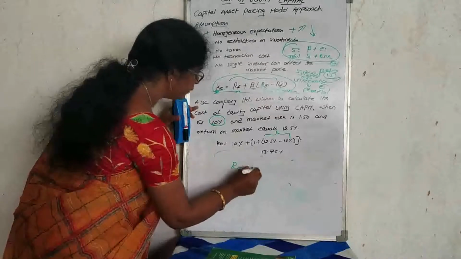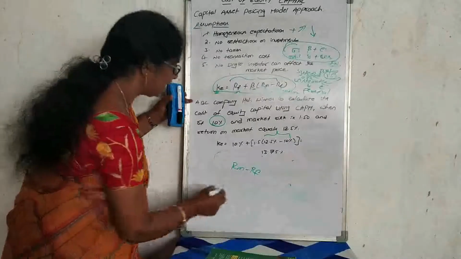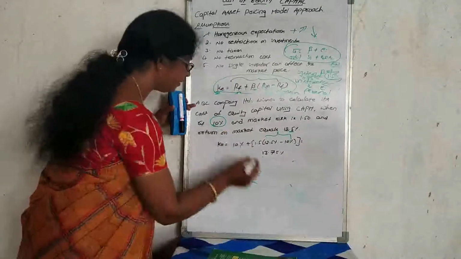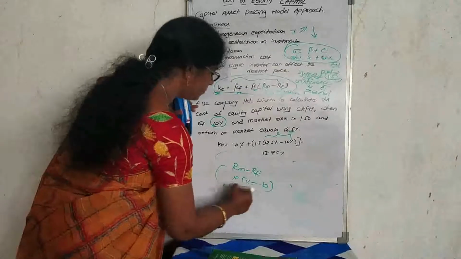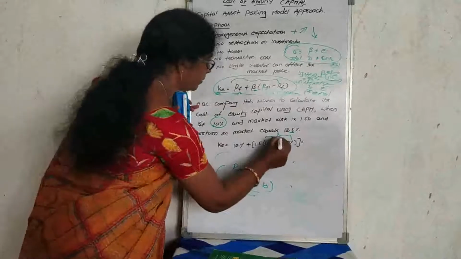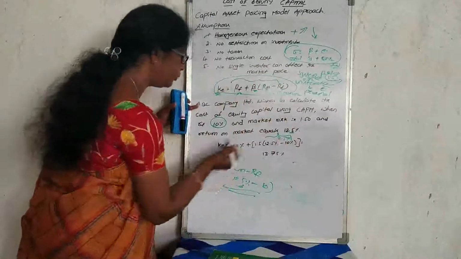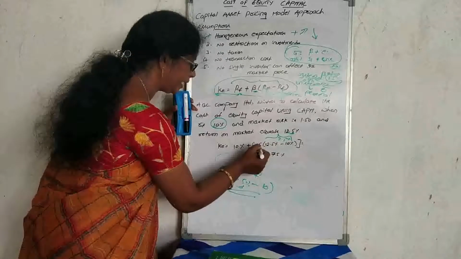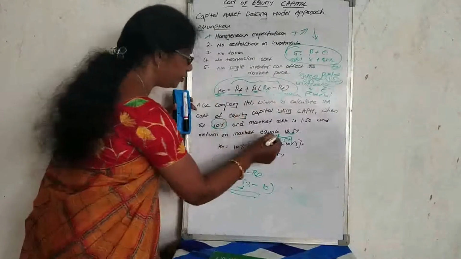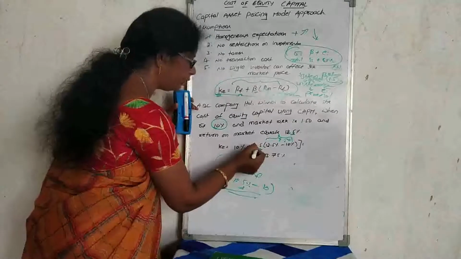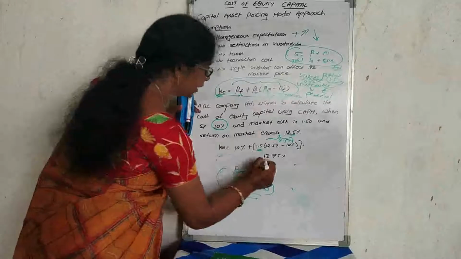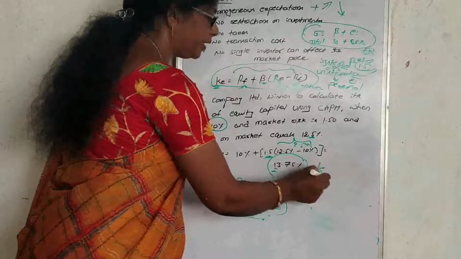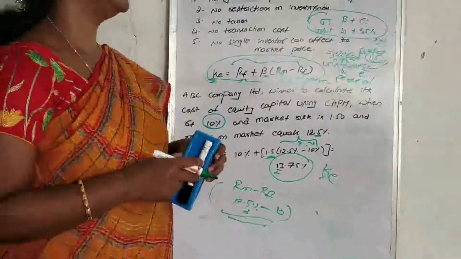How do we calculate the risk premium? RM minus RF. What is the RM value here? It is 12.5%. 12.5% minus the risk-free rate of interest 10% gives the risk premium value of 2.5%. This 2.5% is multiplied by the beta value, that is 1.5. So first we calculate 2.5 into 1.5 plus 10%, which equals 13.75. 13.75% is the cost of equity. So this is one of the methods to determine the cost of equity.